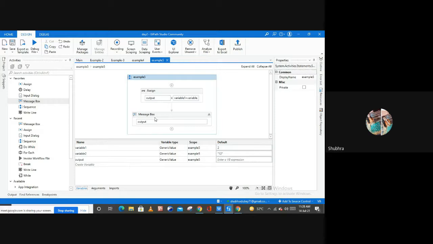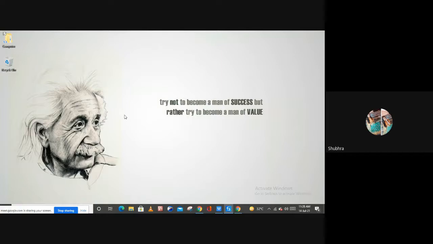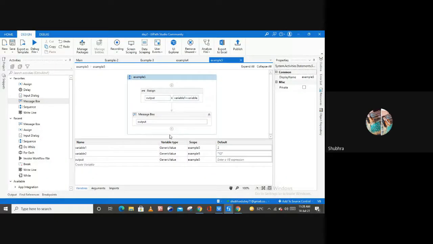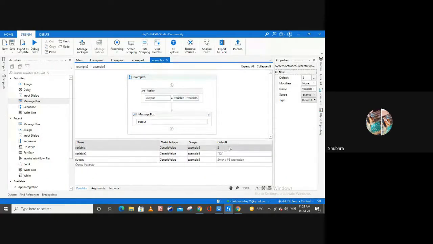So the answer of this calculation is 14, right? Now let me show you. So as you can see, 14 is the answer, because variable 1 is of integer type,